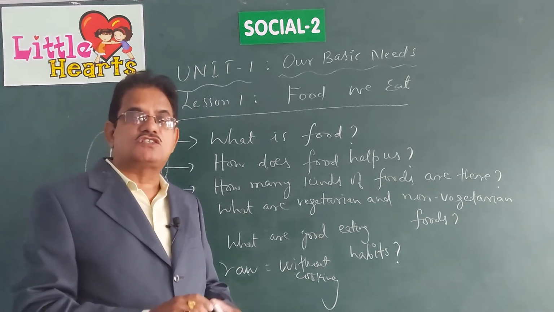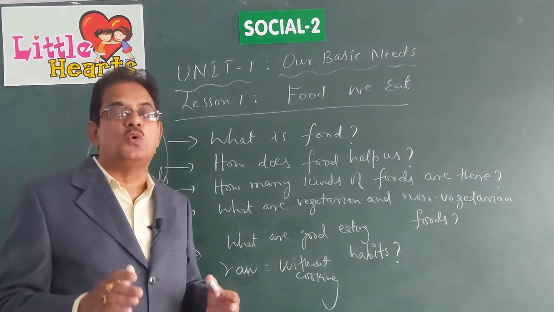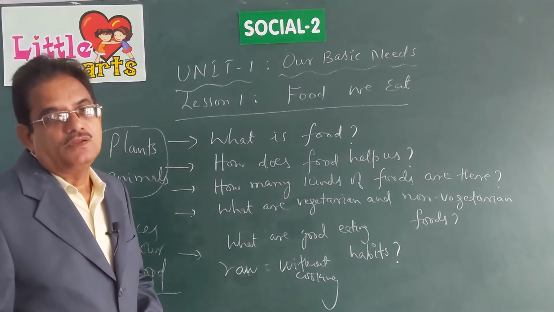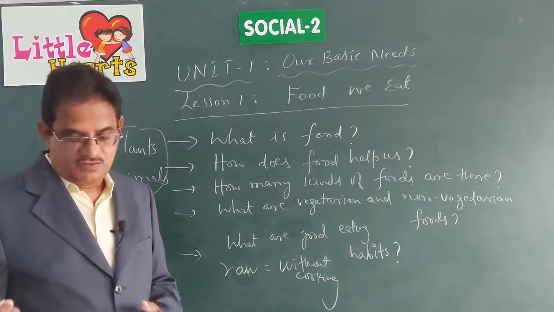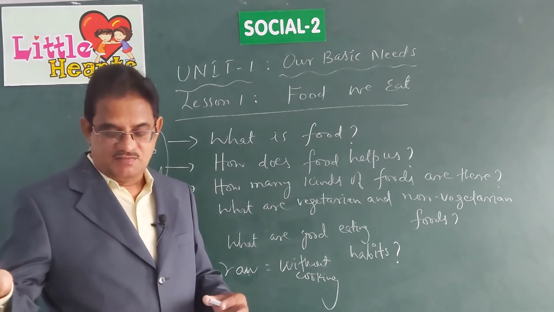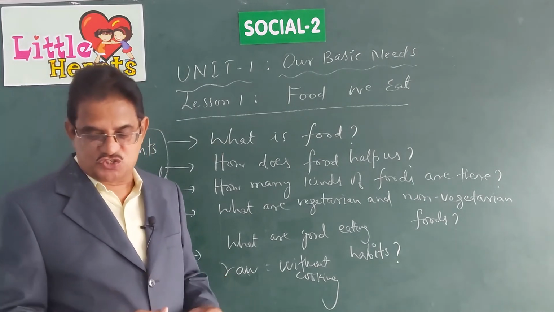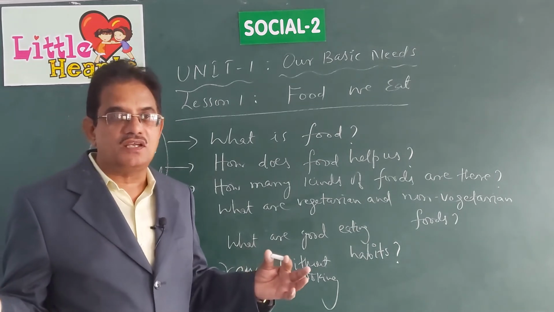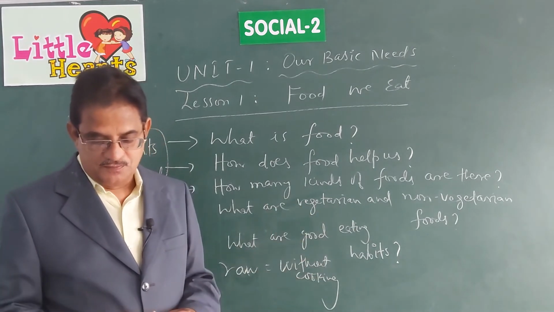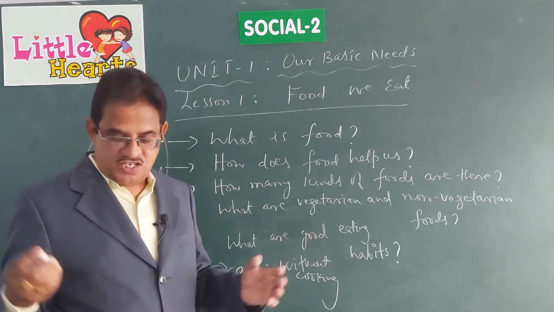But most of the food items we can eat only after cooking. What are they? Rice, pulses, meat, fish. Can you eat them raw? Can you eat them without cooking? No. We have to cook them and eat. They have to be cooked and eaten.